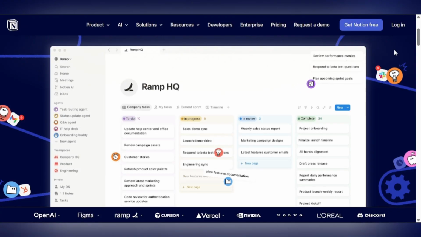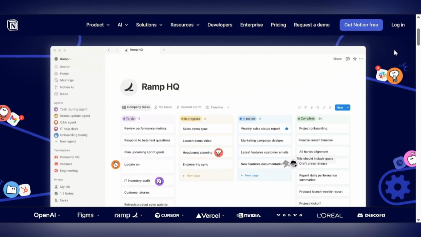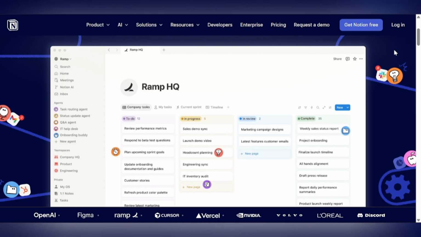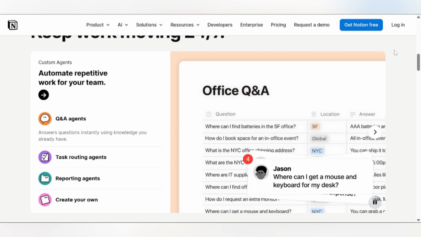Notion is an all-in-one workspace combining notes, databases, project management, and team wikis. Its free plan offers unlimited pages and is genuinely usable. Notion is cloud-only and designed for collaboration.